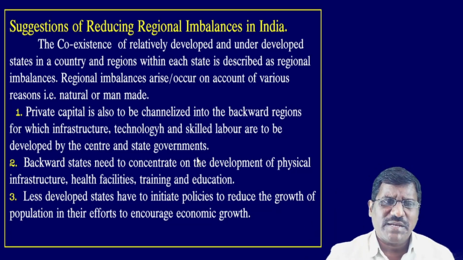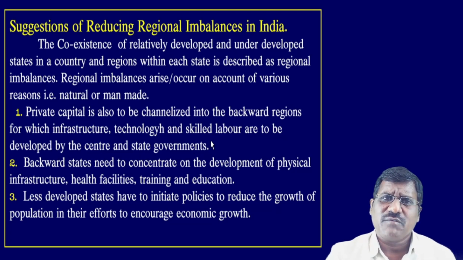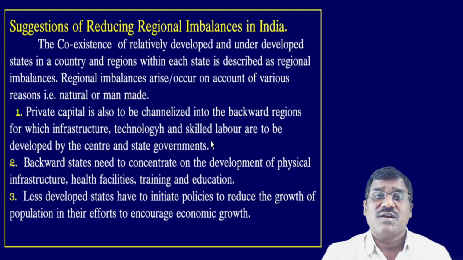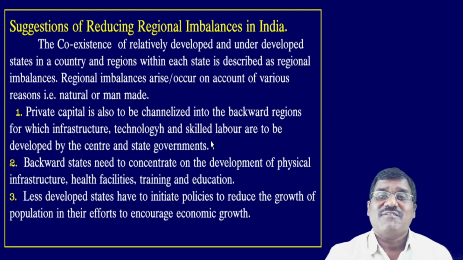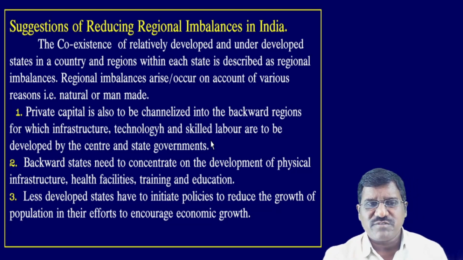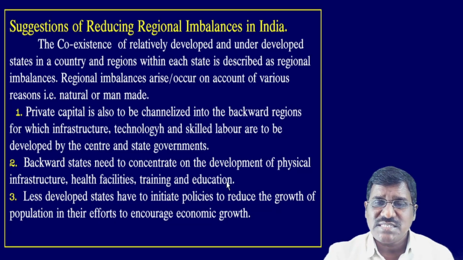That is the first point: private capital is to be channelized into the backward region, for which infrastructure, technology and skilled labor are to be developed by the center and the state government. The central and state governments should provide more and more infrastructure facilities, technology and industries in the rural and underdeveloped areas, then only will it support the developing stage. Second, backward states need to concentrate on the development of physical infrastructure, health facilities, training and education facilities.